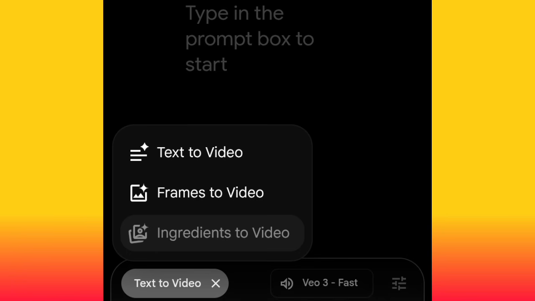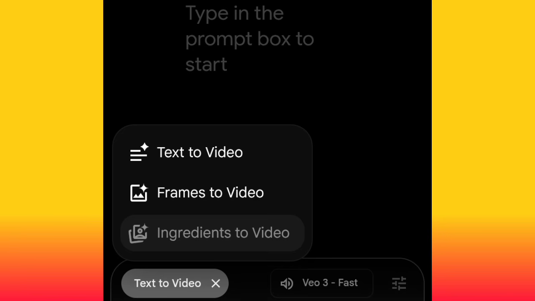And then frames to video, this is your photo to video. Yes, when you want to turn your photo into video, that is when you use frames to video. And then ingredients to video, yes, this ingredients to video is the combination of the two. But one downside about this is that this is not available on a free plan unless you pay for the pro version. Do you understand? Currently we are using the free version, so this is not available.